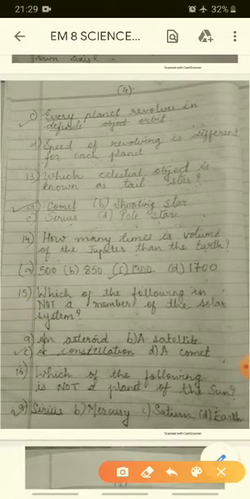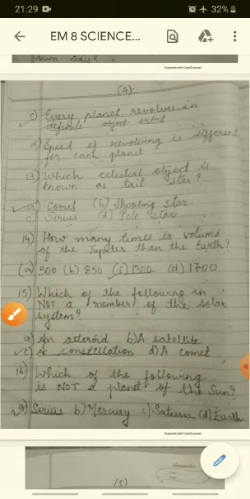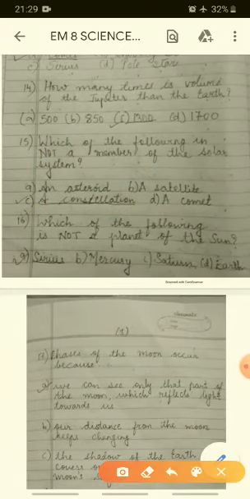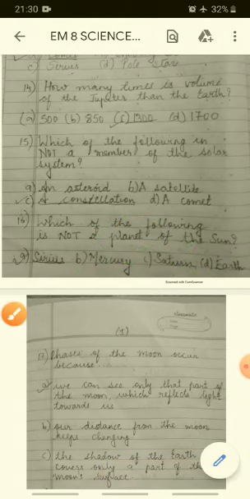Which of the following is not a member of the solar system? Asteroid, no. We can say it as a celestial object. Satellite, no, obviously it revolves around the orbits. Constellation, yes. The answer is constellation is not a member of the solar system. Comet is also a member of the solar system. Next one. Which of the following is not a planet of the sun? Sirius, Mercury, Saturn, Earth. No, Mercury it is nearer. Saturn is also with the rings, and Earth where the life exists. Answer is Sirius. Sirius is not a planet of the sun.